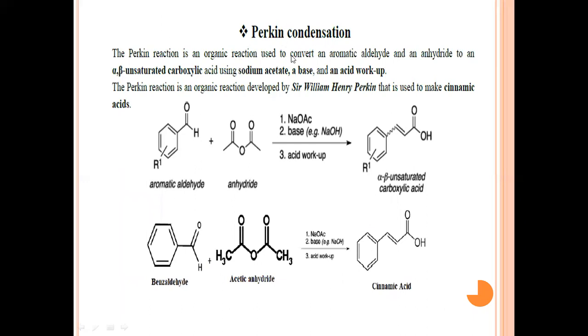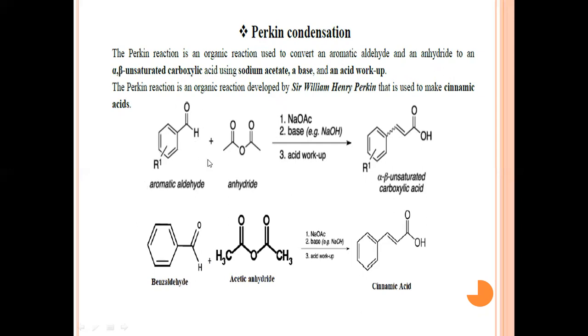Now the second condensation reaction, that is Perkin condensation. This condensation reaction also has its own application. This is a reaction we utilize particularly for the synthesis of cinnamic acid. So what is this reaction? It is an organic reaction used to convert an aromatic aldehyde.